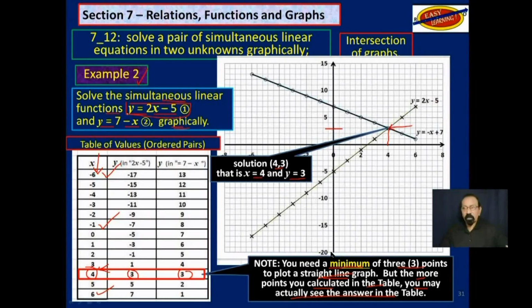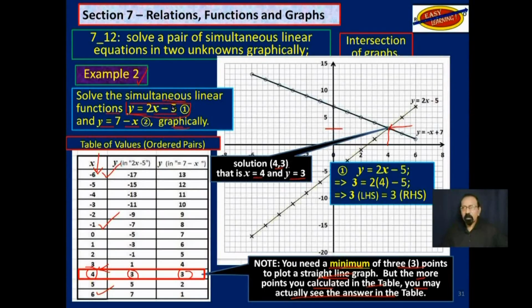Now we will make sure that that answer is correct by substituting those numbers in each equation. So y is equal to 2x minus 5. We substitute 3 for y and 4 for x, and we get 3 on the left-hand side is equal to 3 on the right-hand side. So we know that in that equation, it works. Let's try the other equation.